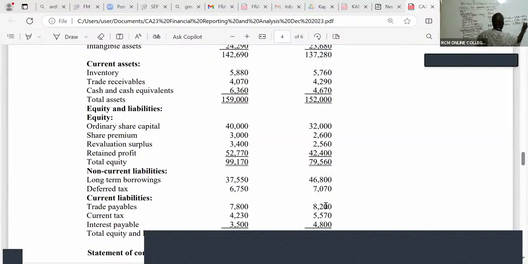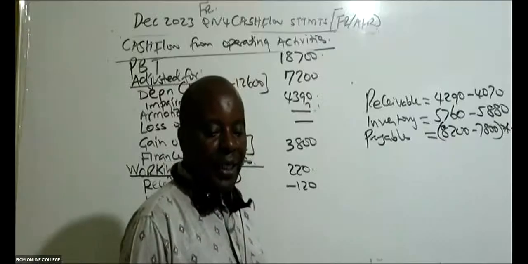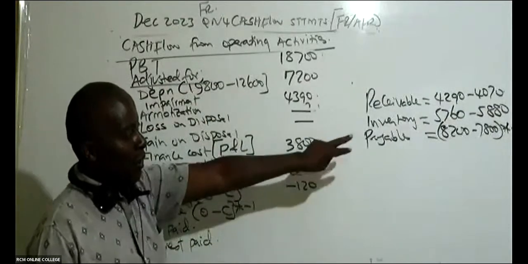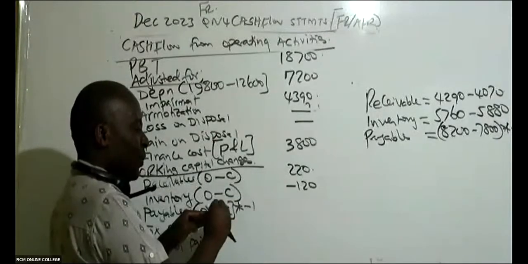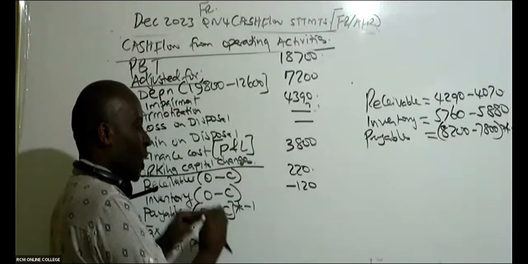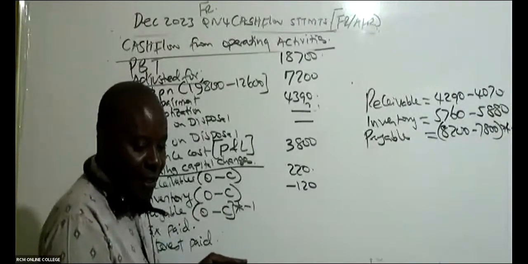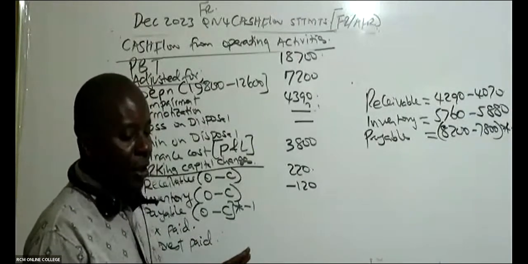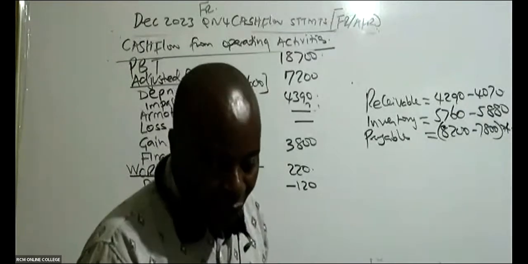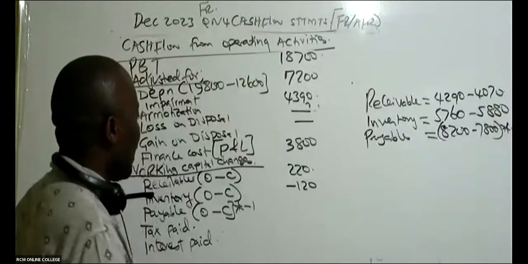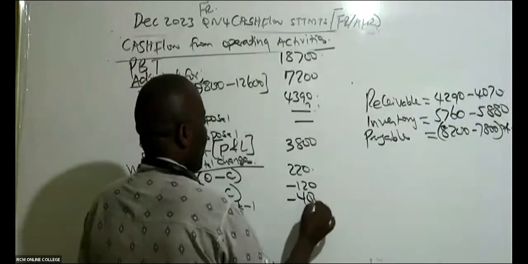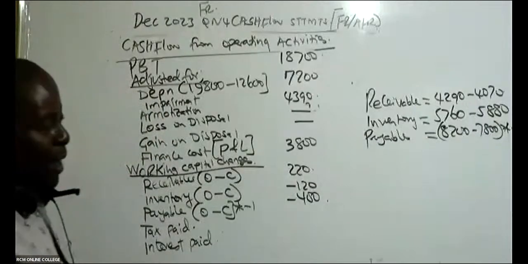Now remember, payables, this is a liability that has to be interpreted in the opposite way. You take that number the way it is, but you multiply it with negative 1. All liabilities shall always be multiplied with negative 1. So what are we getting after you multiply with negative 1? Is there somebody who is able to see negative 400?